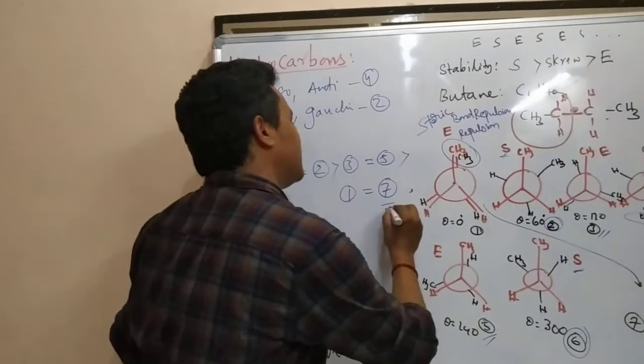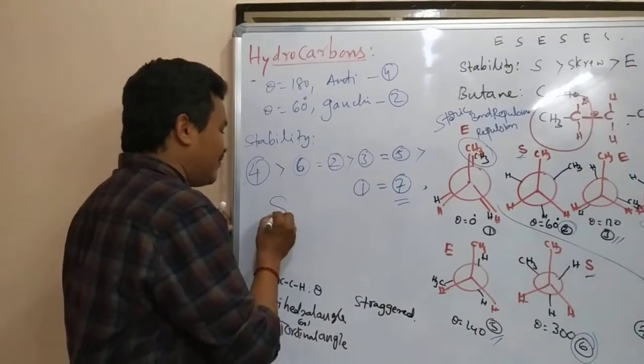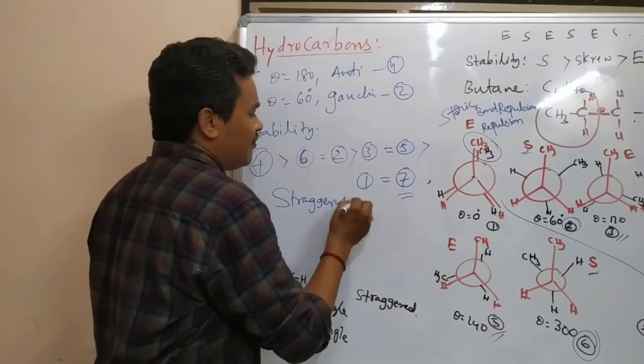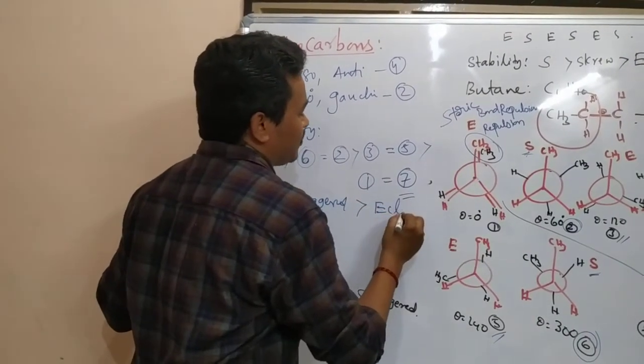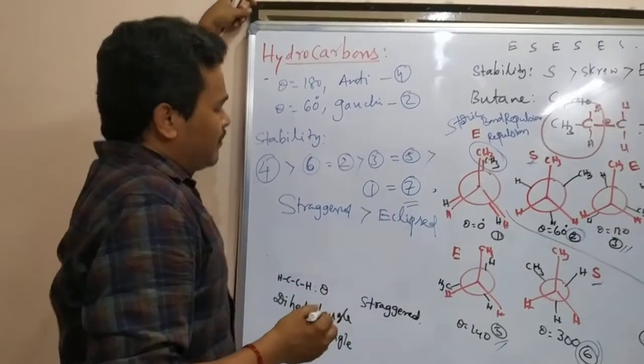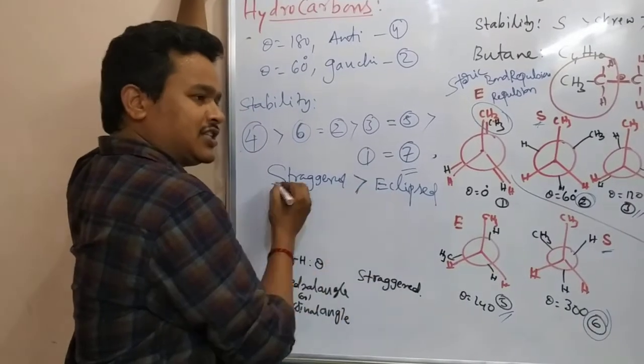This will come in the examination. Why is the staggered form more stable than eclipsed? Because the eclipsed form is unstable and the staggered is stable.